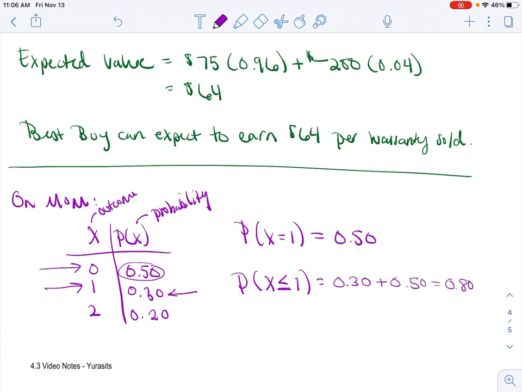Okay, so that's saying, what is the probability that it will happen 1 or 0 times? And so you're just adding up your probabilities. So again, tagging on a previous section and just really honing in on, can you read a distribution model? All right, good luck with your homework and reach out if you have any questions at all.